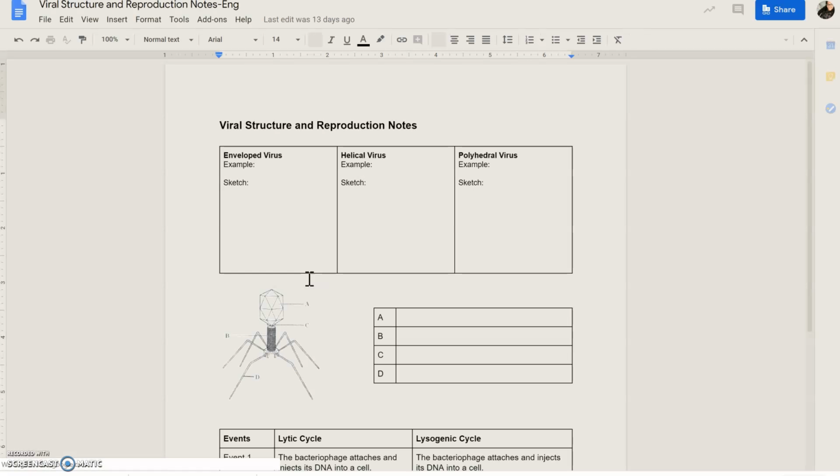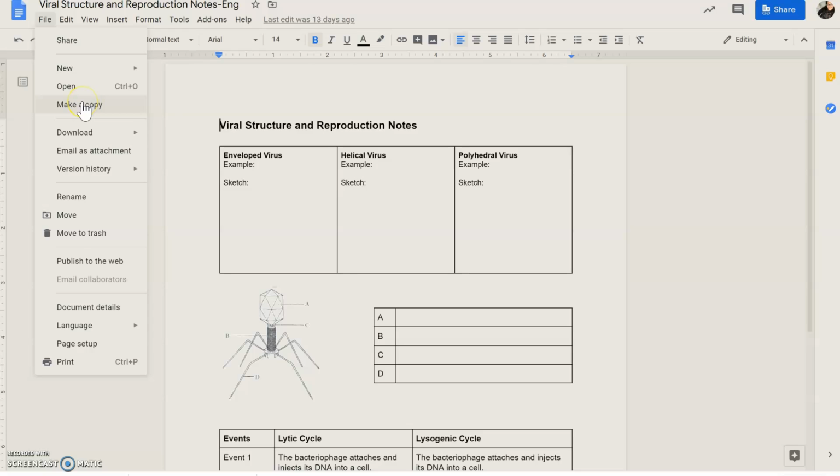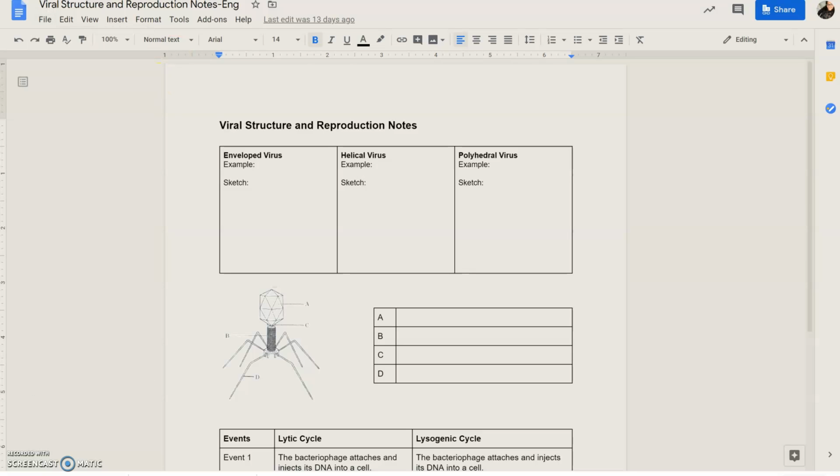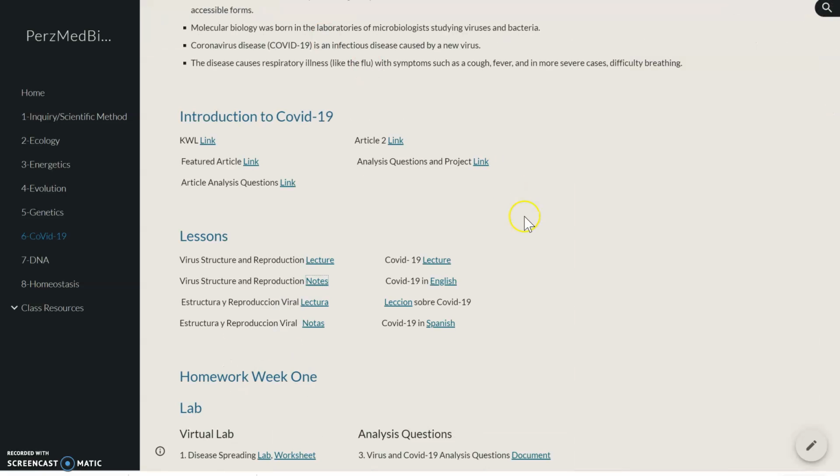These notes are a Google Doc, but make sure that if you're using them for the video, that first you click File and make a copy so that you can actually write on this page. Otherwise, it will not let you. Okay, here's the second lecture. That one's all about COVID, and that's also a YouTube video.